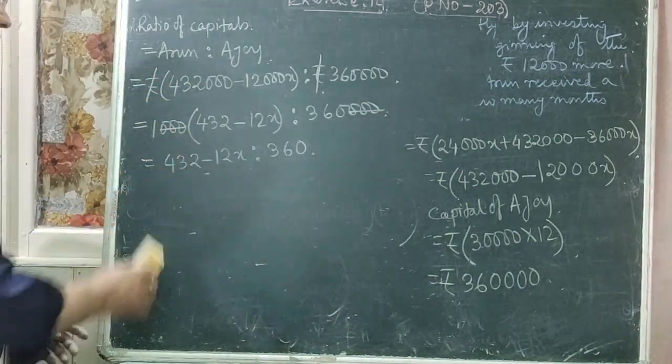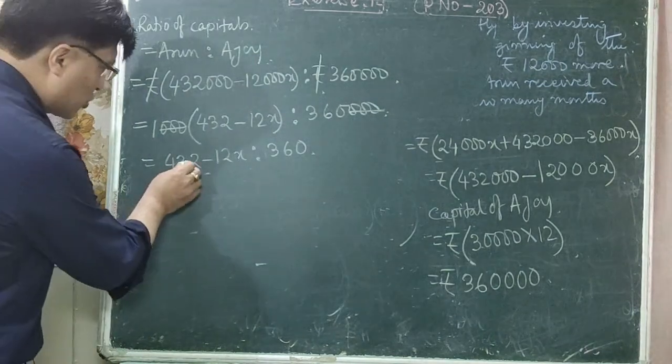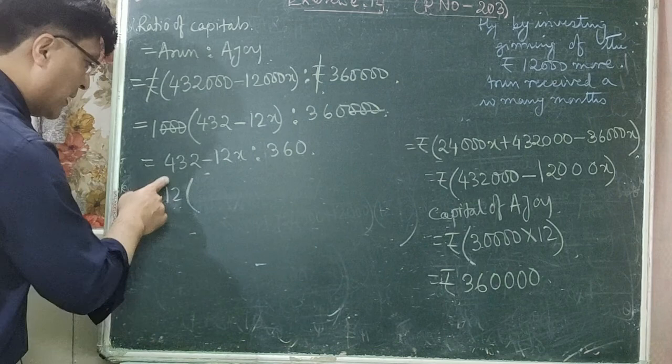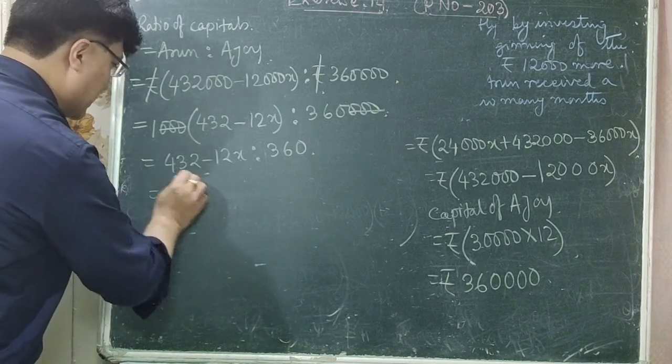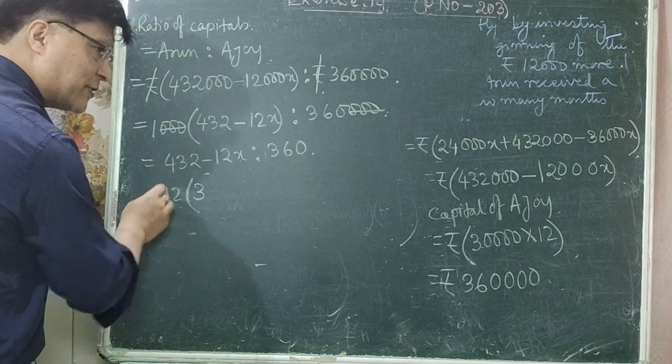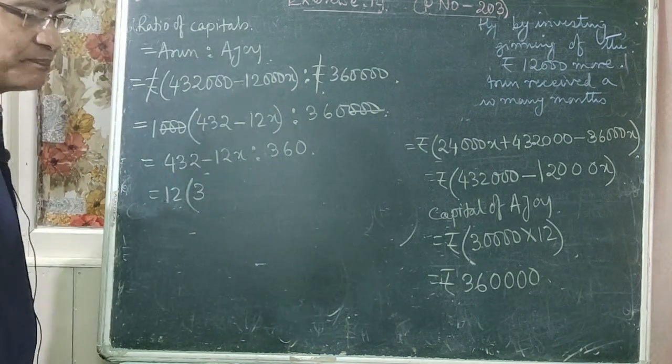So again, can you take out common here? What is common? It is 12. So 12 is taken common within bracket. 12 3s are 36, right? What is 43 minus 36? 7.